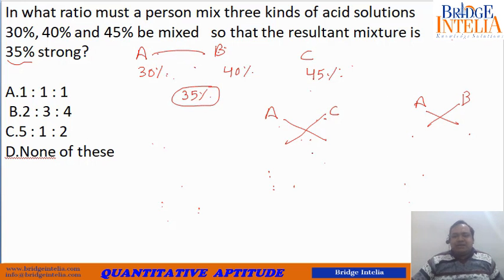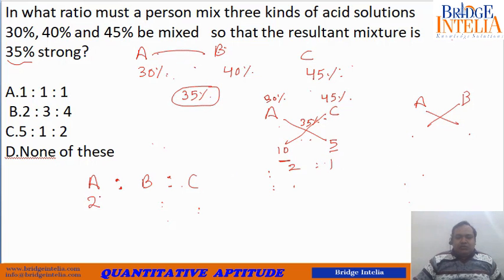So let's apply the crisscross method and find the ratio. A's strength is 30, C's strength is 45, and the resulting strength is 35. So 30 to 35 is 5, and 45 to 35 is 10. The ratio between A and C has come out to be 2 is to 1.